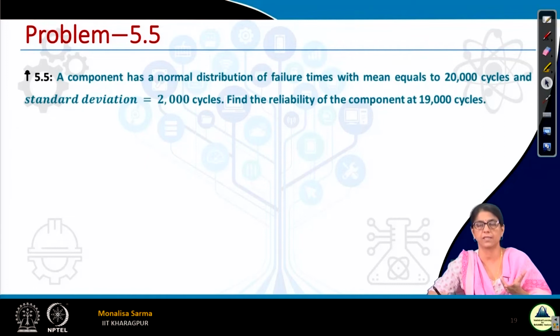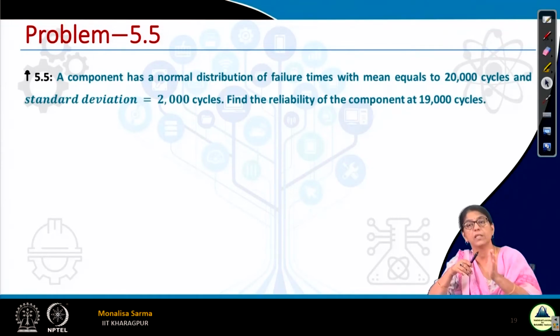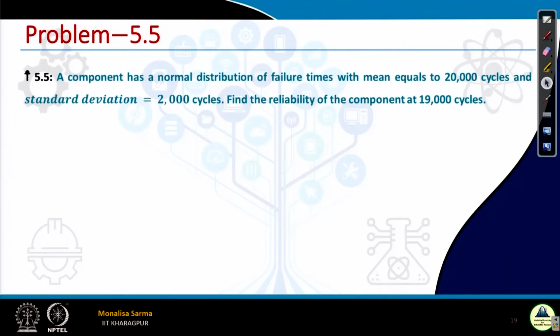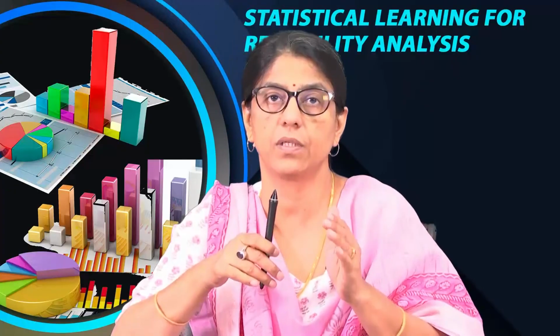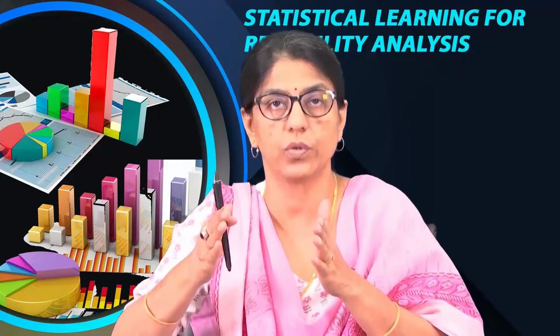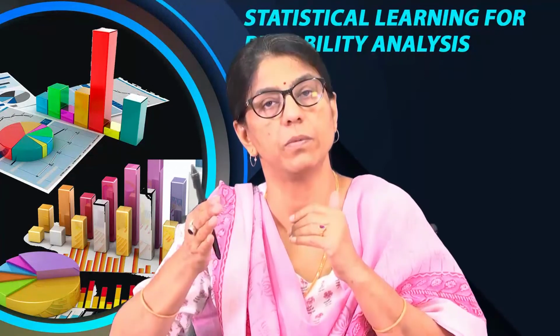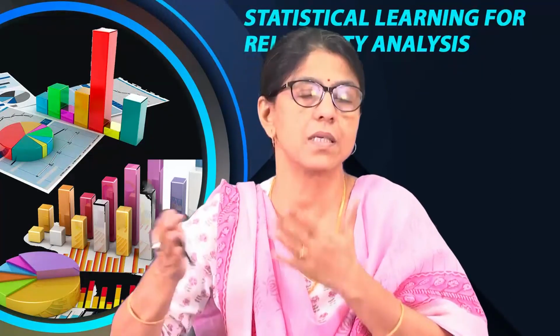When you talk of reliability, you first find the cumulative. The random variable we consider is time to failure. If t is my time to failure, then small f of t is my failure density function, and then I get capital F of t. Capital F of t is the cumulative failure till time t, that is from minus infinity to t. Then the reliability will be simply 1 minus F of t.